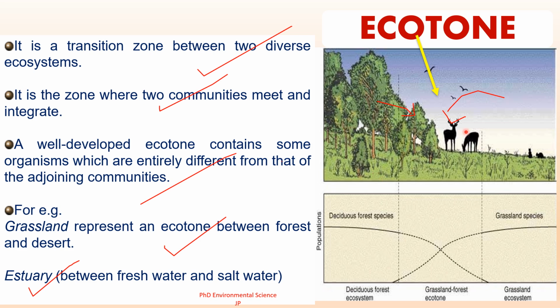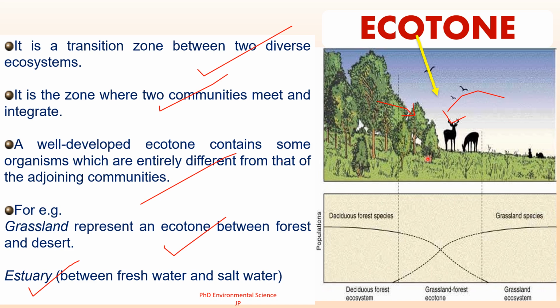So in the image, you can see on the left side there is a dense deciduous forest with tall trees, clearly representing one ecosystem. On the right side, there is an open grassland with no trees, representing the second ecosystem. In the middle, you can see a transition zone where the trees become less dense and grasses start dominating. This zone marks the ecotone, the blending of two ecosystems.